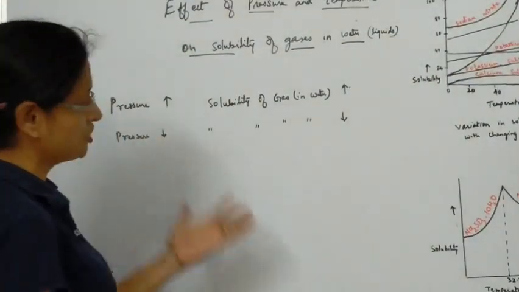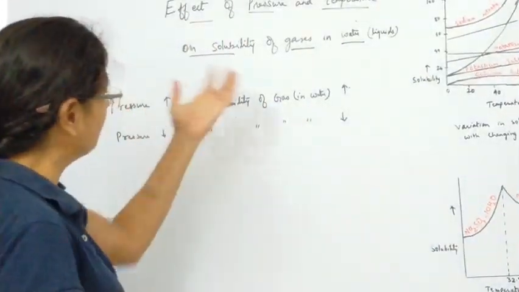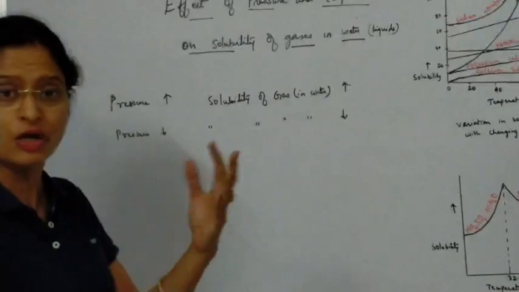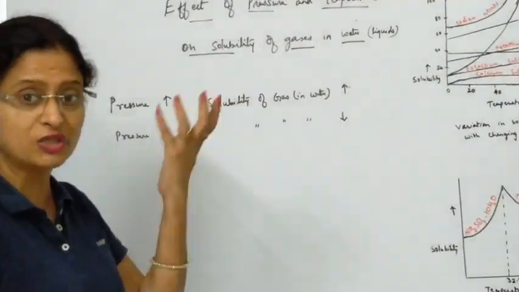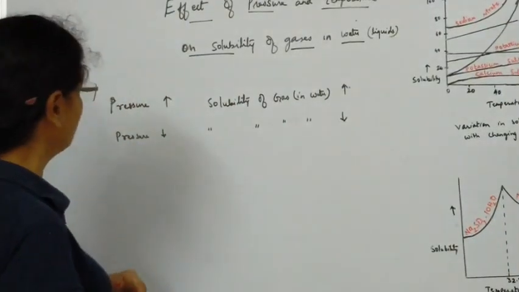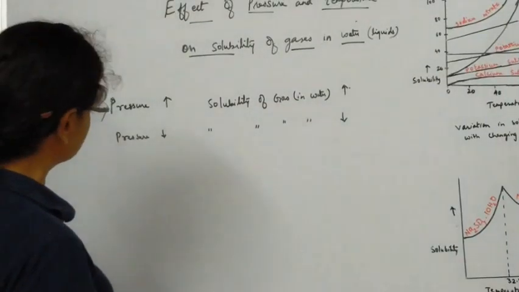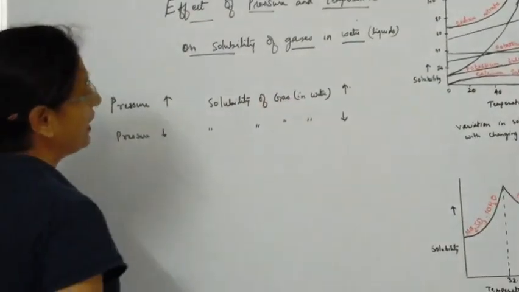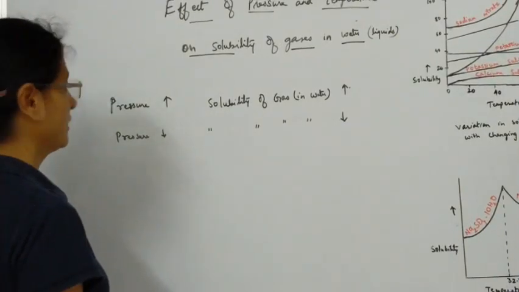So as the pressure has been increased, that bottle has been closed under pressure, we will find that more of the carbon dioxide is dissolved, which comes out as we open the bottle. The pressure is released, the pressure decreases and the gas comes out. So with an increase in pressure, the solubility of gas in water, the liquid, increases. With a decrease in pressure, the solubility of gas in water or any other solvent also decreases.